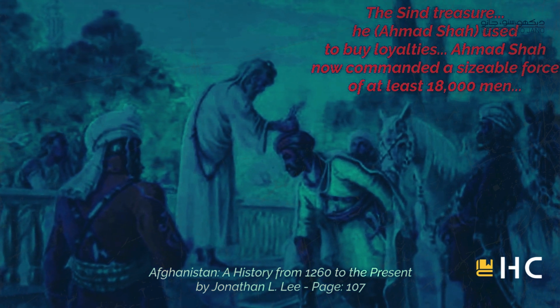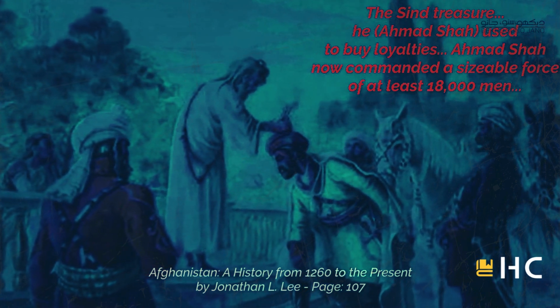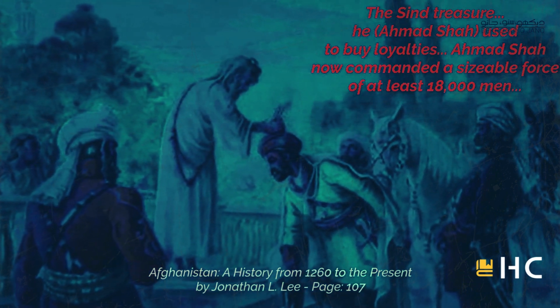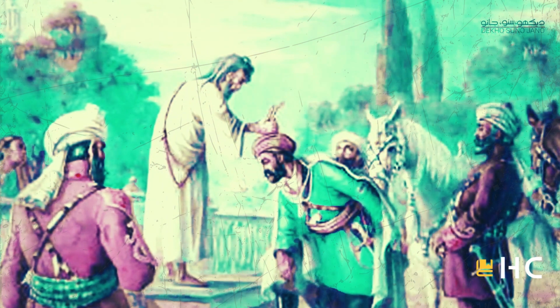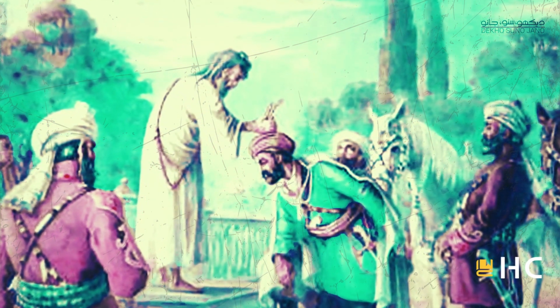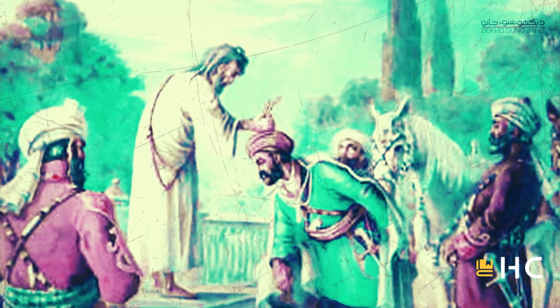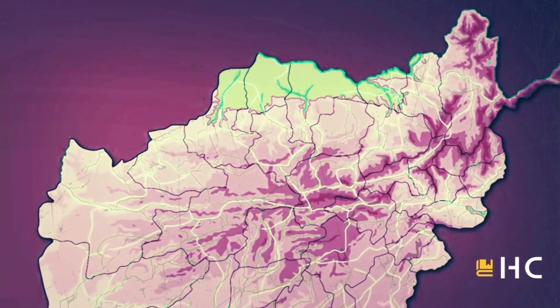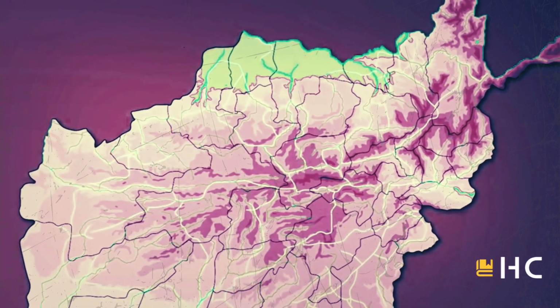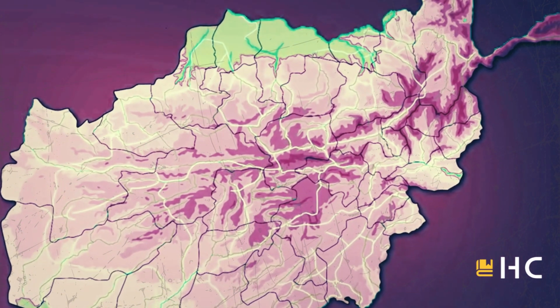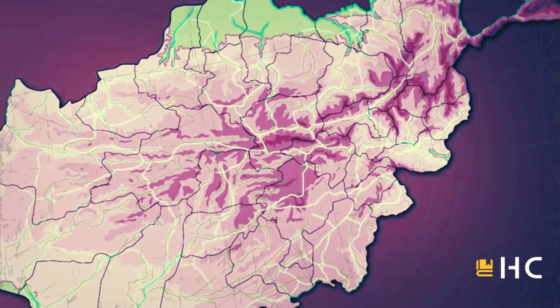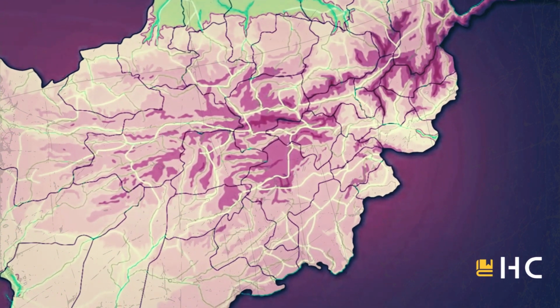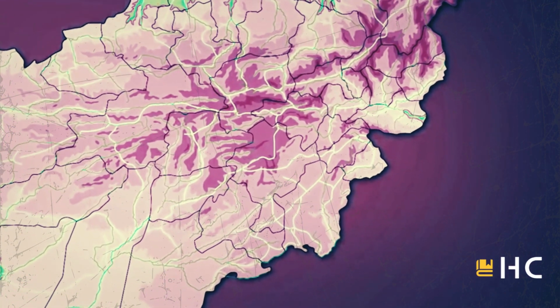Now you have both versions of history before you, but there is no doubt about one fact. The modern history of Afghanistan starts in 1747. That was the year when an independent Afghanistan was formed. Some people say that Afghanistan is the graveyard of empires. Some say that this is the Afghanistan that has never lost a war. Is this true? What happened in the Battle of Panipat? We will show you all this in the next episode.